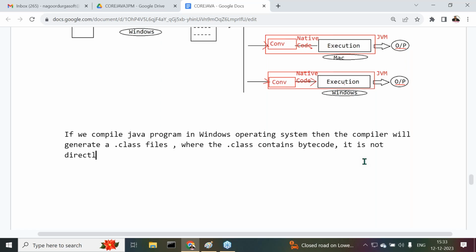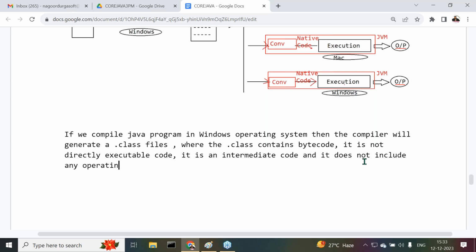It is not directly executable code. It is an intermediate code, and it does not include any operating system representations, including Windows.